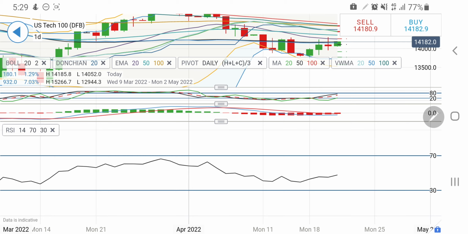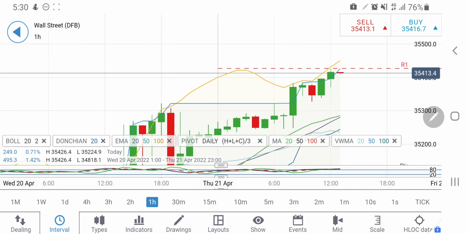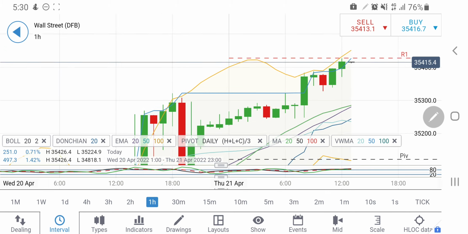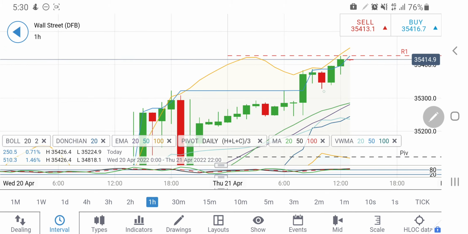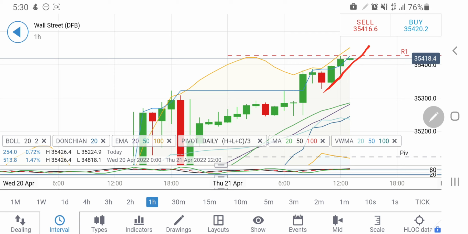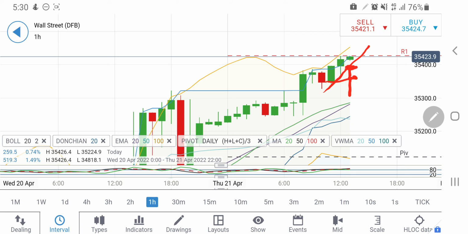Now let's have a look at US30. Look at the hourly charts for US30. You can find higher lows are getting created here, and yes, there is a support here at 35,400 and 35,380 levels. So yes, if you see it trading below 35,380, you can go short there. One can expect 35,350, and below 35,350 it will try to again come back below 35,300 levels. So the only short entry is below 35,380 levels, where you can expect it to drop.